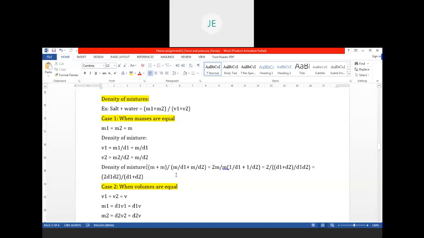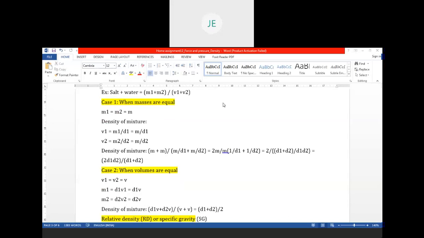Further simplifying, in the denominator you can take M common, M into 1 by D1 plus 1 by D2, and M gets cancelled because M plus M is 2M. Finally the formula becomes 2 by (D1 plus D2) by D1 D2, which if you further simplify is 2 D1 D2 by D1 plus D2.